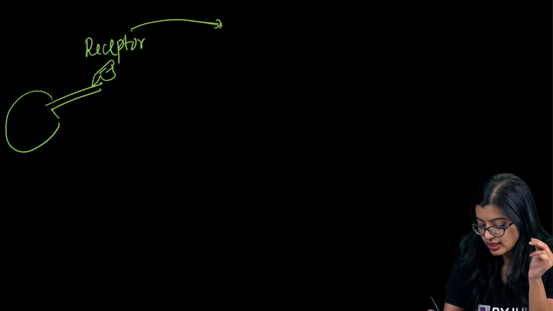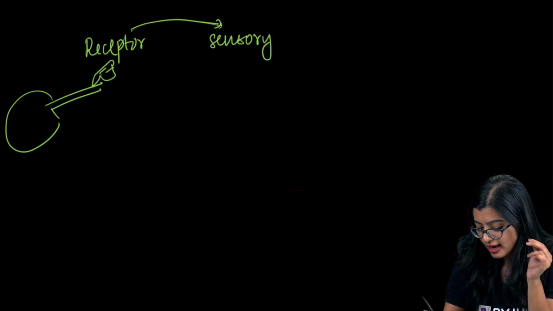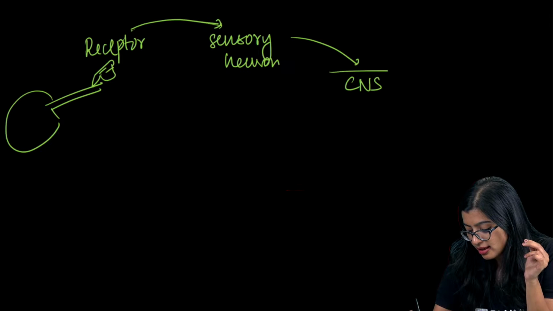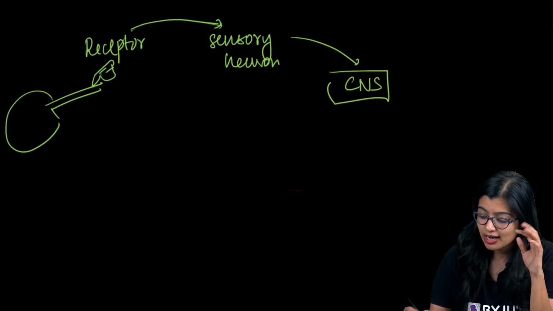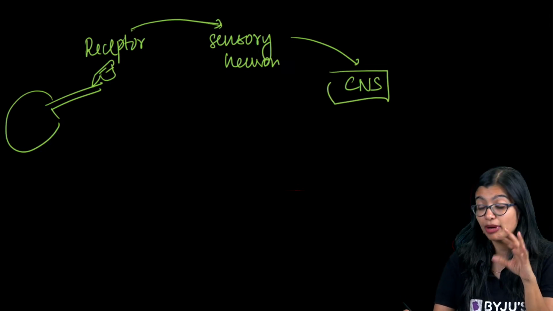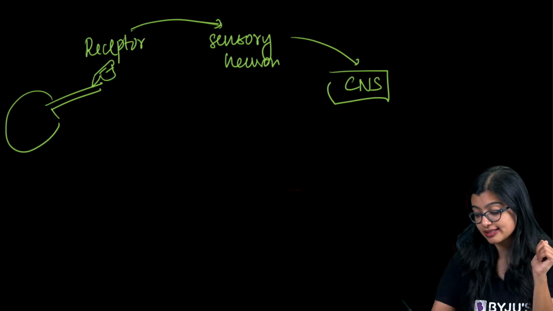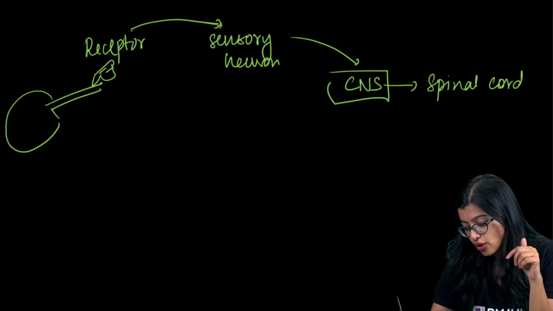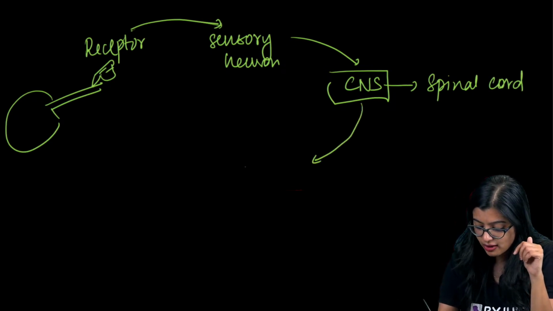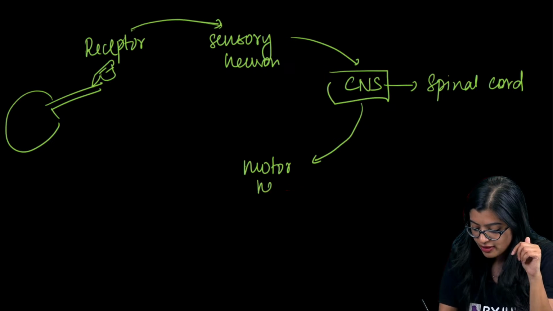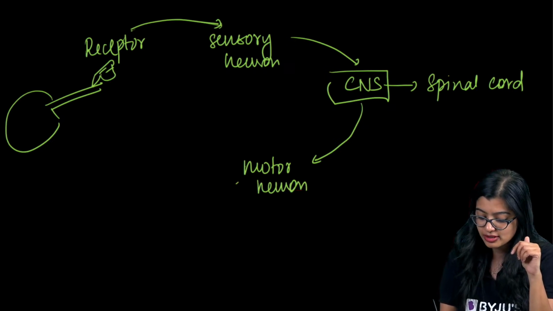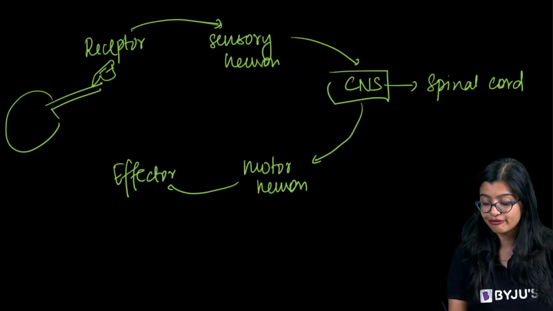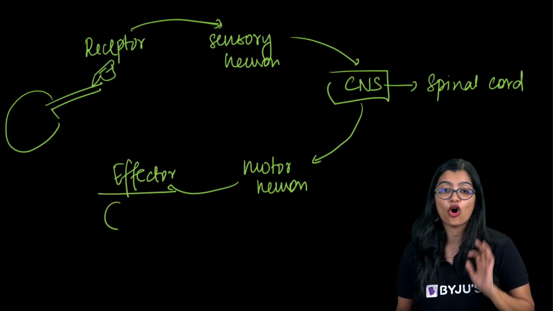From here, through the sensory neuron, it will go to the central nervous system. Understand here that I am not saying brain or spinal cord, but I'm saying central nervous system. In this case, the spinal cord. And then from here, through the motor neuron, information gets passed on from the central nervous system to the effector so that we can immediately withdraw our hand.